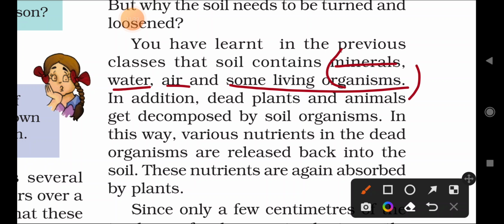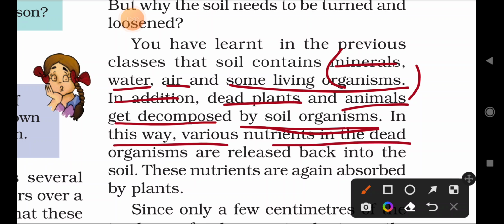In addition, dead plants and animals get decomposed. Decomposed means they break down inside the soil, decomposed by soil organisms. In this way, various nutrients in the dead organisms are released back into the soil. After animals and plants die, they decompose in the soil.